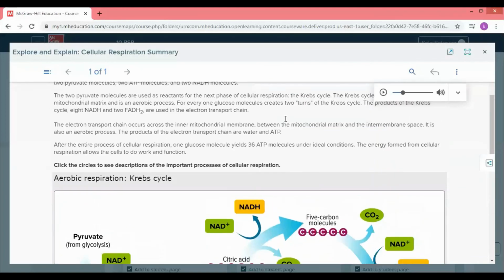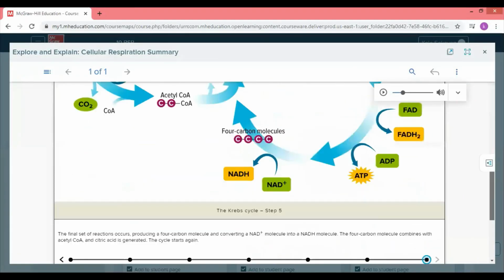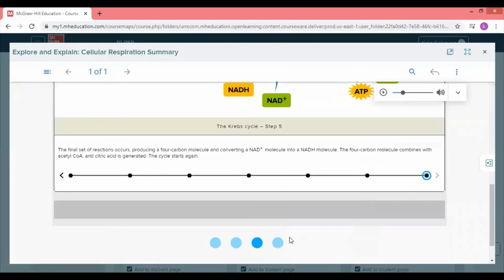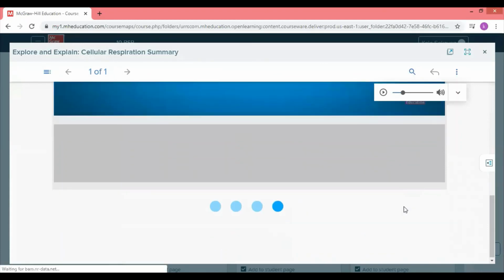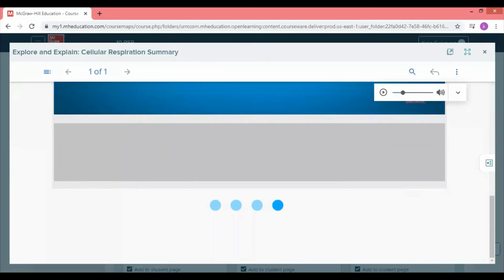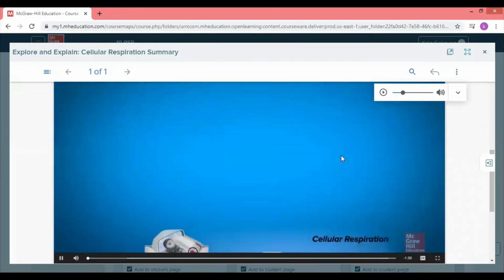In the text, they didn't mention carbon dioxide because carbon dioxide is a waste. They are interested only in the energy produced per glucose. The electron transport